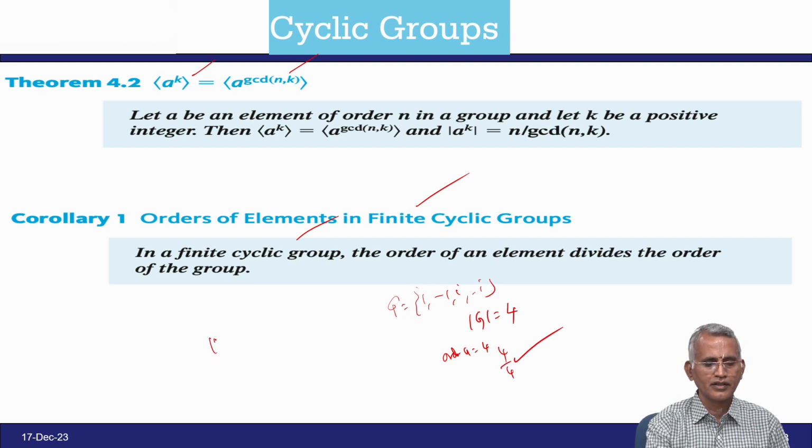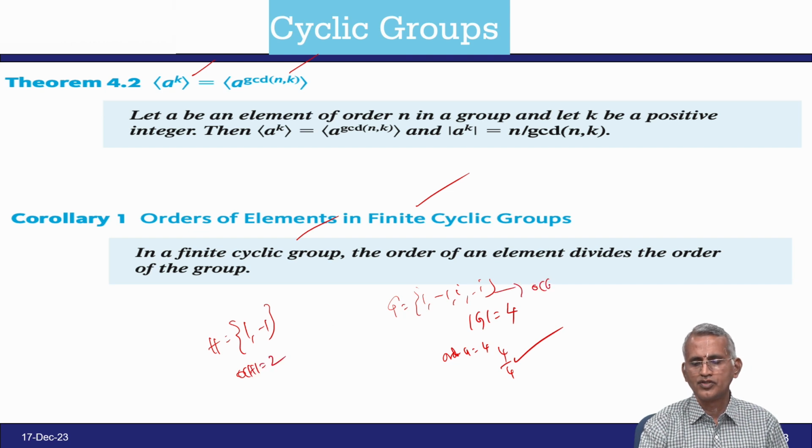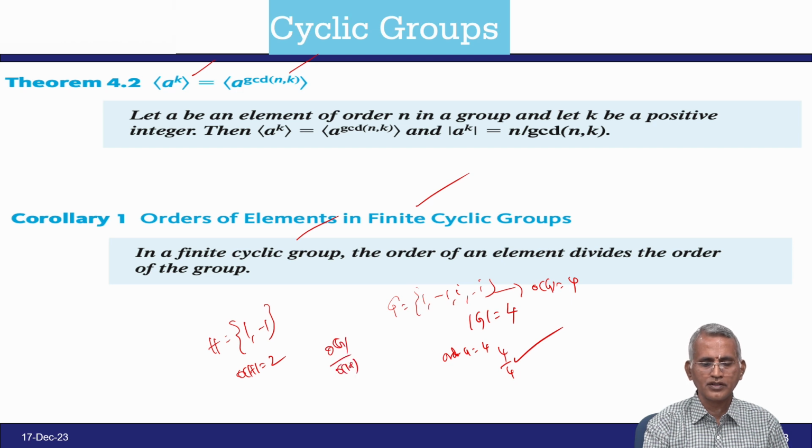And also you have a subset 1, minus 1, which is also a group, the order of H is equal to 2, here the order of G equals 4, therefore order of H divides order of G. This is called Lagrange's theorem for cyclic groups.